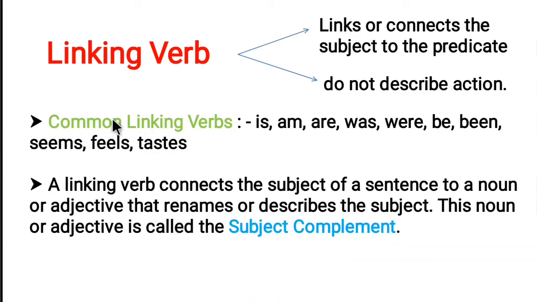Now, common linking verbs are is, am, are, was, were, be, been, seems, feels, tastes. Okay, all these are common linking verbs. A linking verb connects the subject of the sentence to a noun or adjective that renames or describes the subject. This noun or adjective is called the subject complement. Okay, let's see examples.